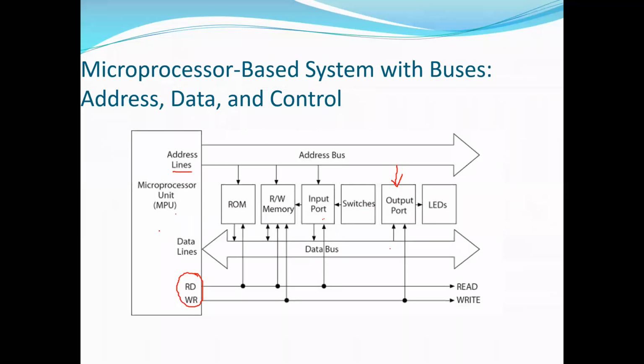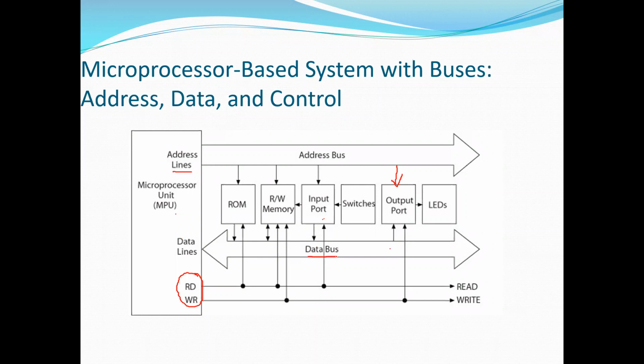So from the microprocessor, there are address lines which are unidirectional. This address bus will fix the address of all the peripherals. It is fixing the address for ROM, RAM, the input port as well as the output port. Then how will the data be transferred? With the help of the data bus.